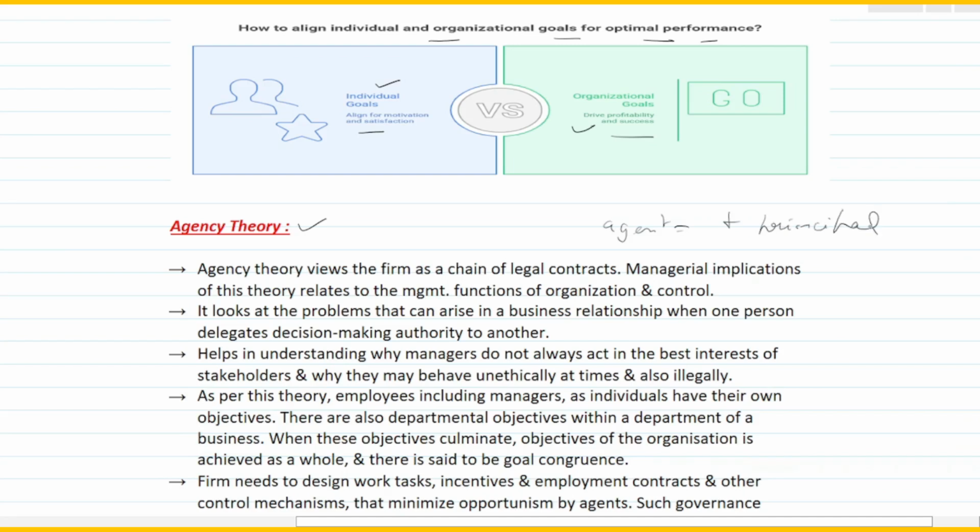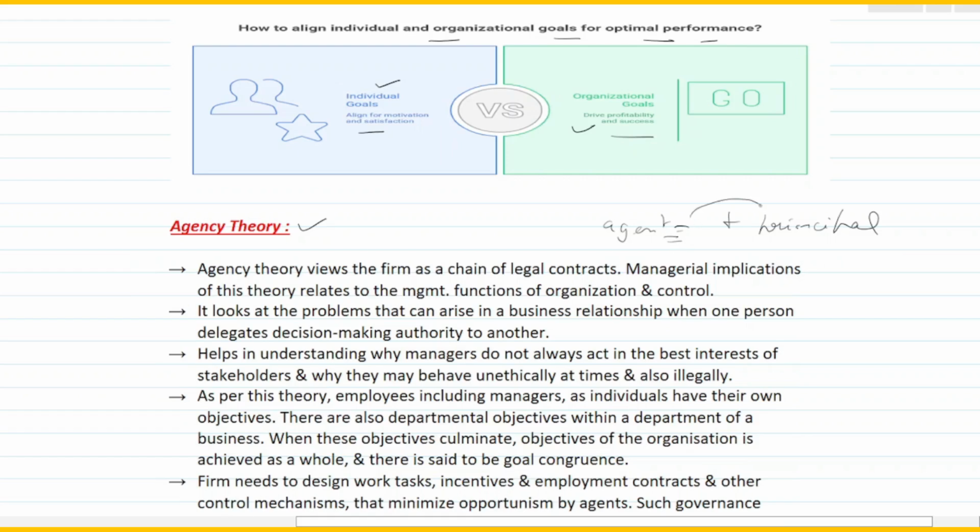How do we define agency theory? It is a relationship in which the principal relies on the agent for the execution of certain business and financial transactions on their behalf, with the agent acting on behalf of the principal without regard for the agent's self-interest. Your concentration will never be on the agent's self-interest.